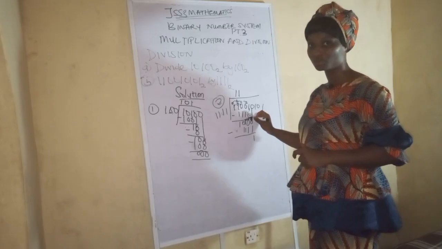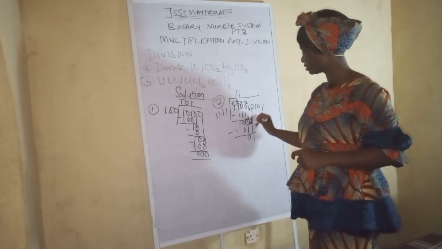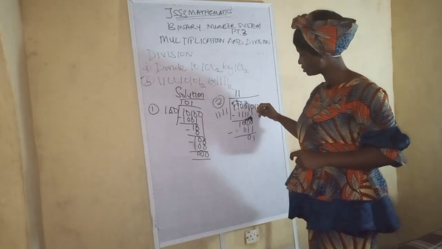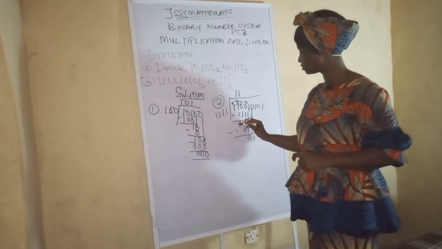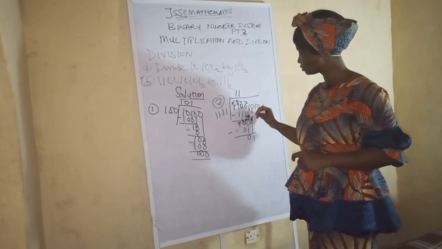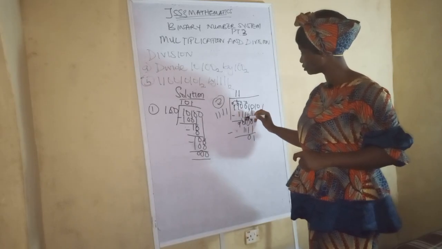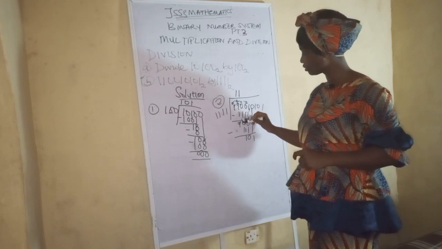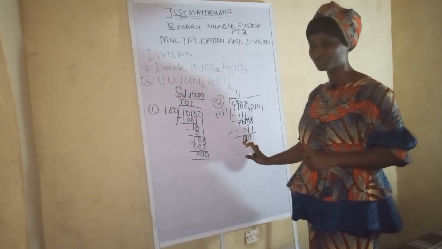So this one is mainly what? 1, right? 1 minus 1 is 0. So now, since you borrow from here, this one is what? 0. 0 minus 1 is impossible. So you borrow from here, this one turns to 0, 2. So when you borrow and you move to this place, this one turns to 2, and this one turns to 1. So 2 minus 1 is 1. So this one remains 1, okay? 1 minus 1 is 0. So this one is 0 already. So don't need to write down.